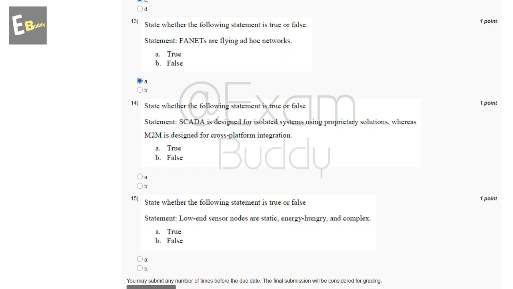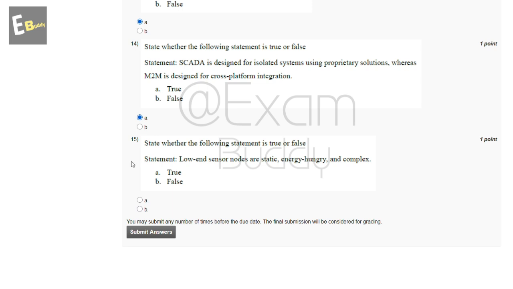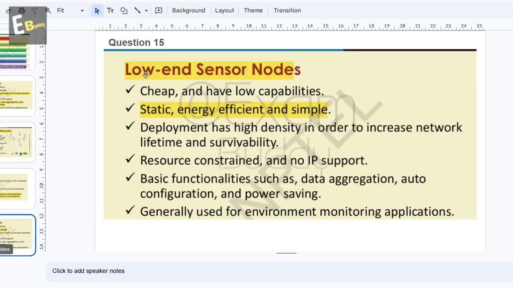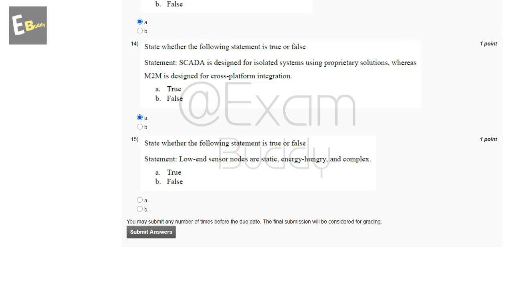So the answer of our question 14 is true. Now the 15th question: state whether the following statement is true or false. Low-end sensor nodes are static, energy hungry, and complex. The options are true and false. Question 15, low-end sensor nodes are static, energy efficient, and simple. So the answer of our 15th question is B, false. Now submit your answer.